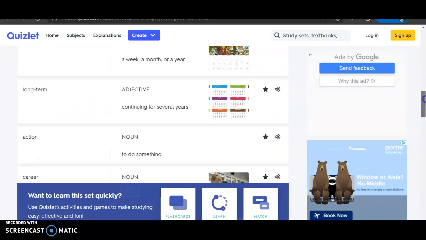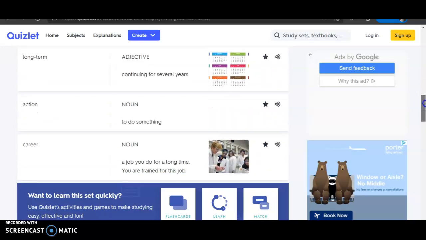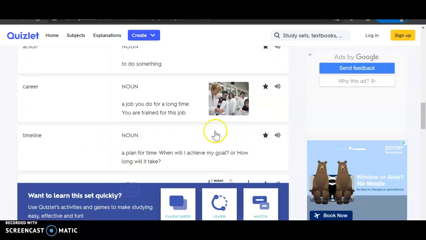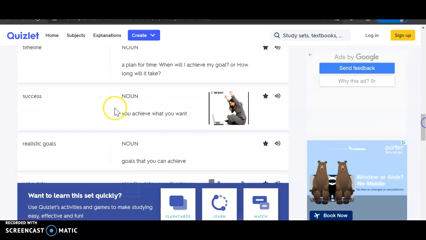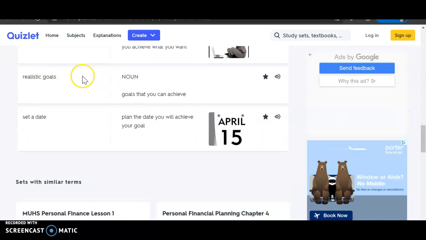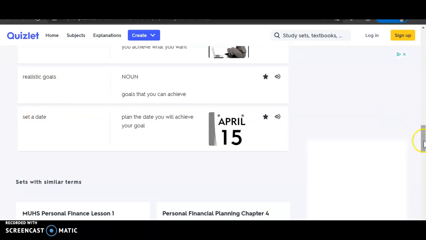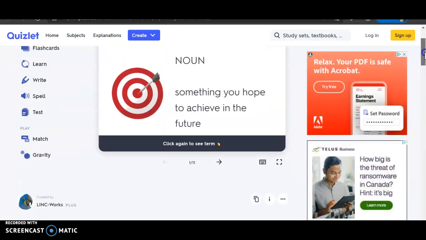Long term, action, career, timeline, success, realistic goals, and set a date. Okay, and then once you're done copying those down, oh look, more ads.